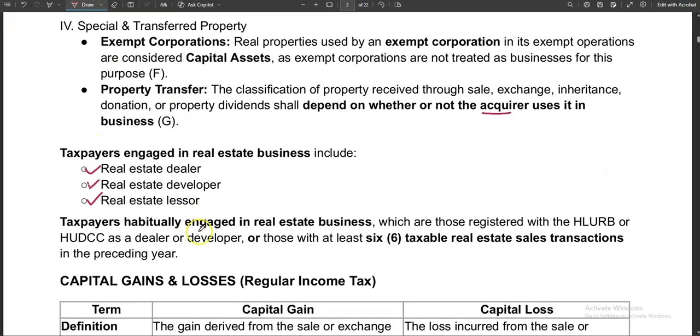And accordingly, a taxpayer is considered habitually engaged in real estate business if it has 6 taxable real estate sales transactions in the preceding year. Okay, if it has 6 taxable, so they need to count up to 6, then it will be qualified. It is considered as engaged in a real estate business. So therefore, it will fall under either of these three.